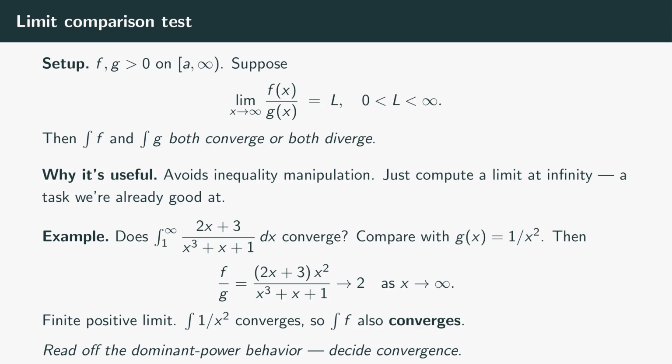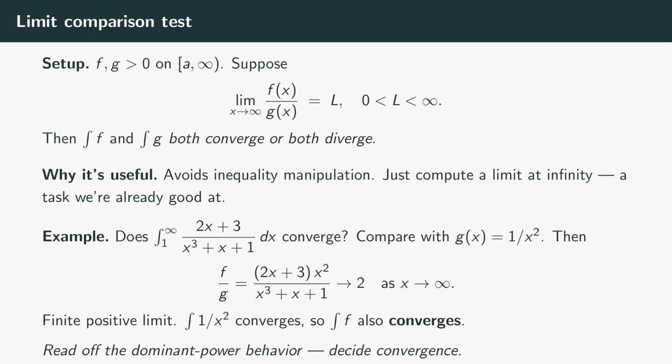The comparison test is great, but sometimes the inequality is annoying to set up. There's a slicker version called the limit comparison test. Set up f and g, both positive on the interval from a to infinity. Suppose the limit of their ratio f over g as x approaches infinity exists and is a finite positive number, not 0, not infinity, just some honest positive constant. Then the integral of f and the integral of g either both converge or both diverge. Their convergence behavior is the same.